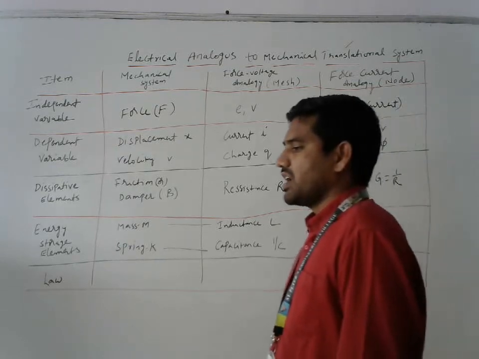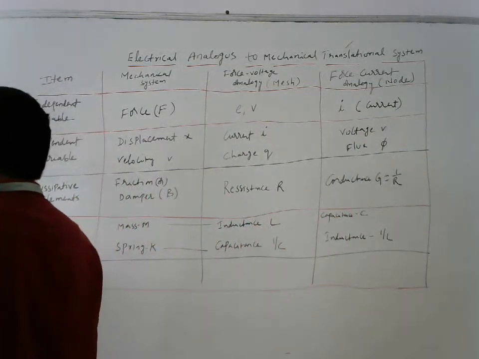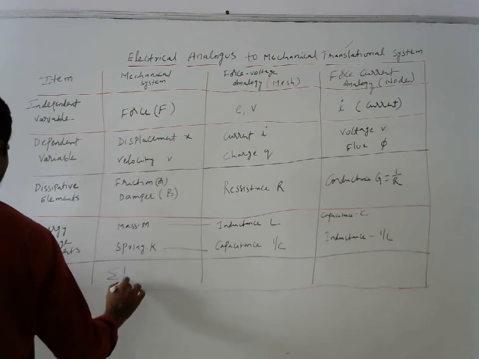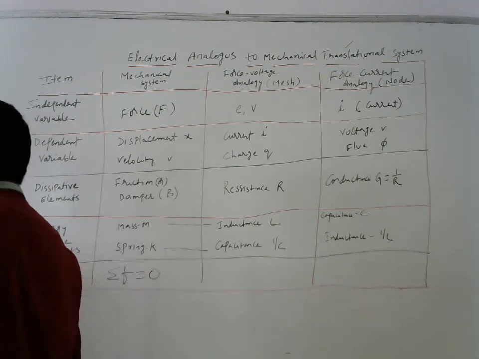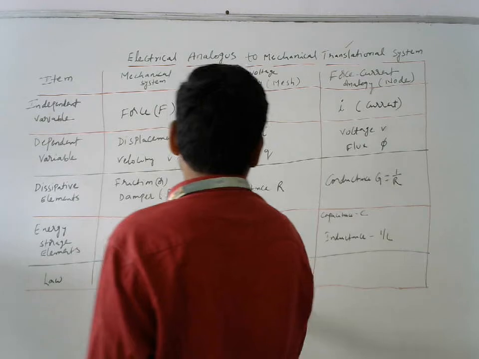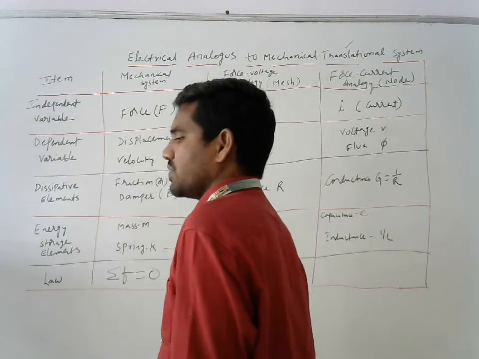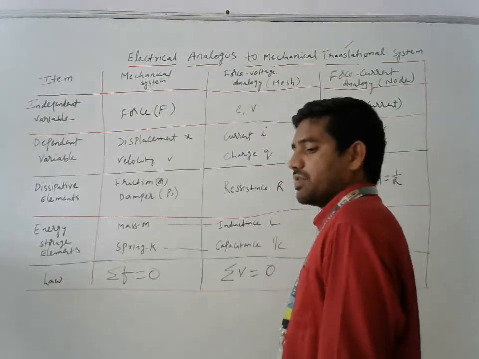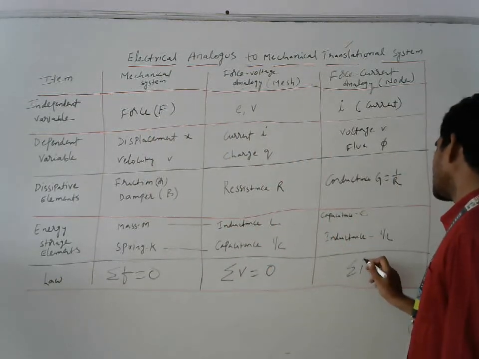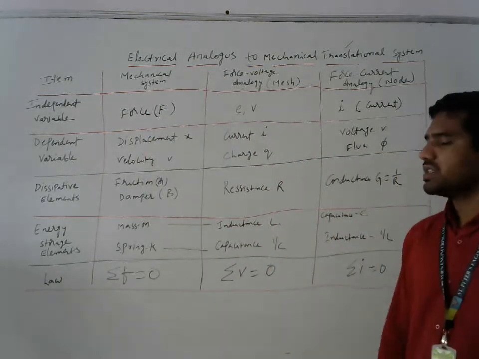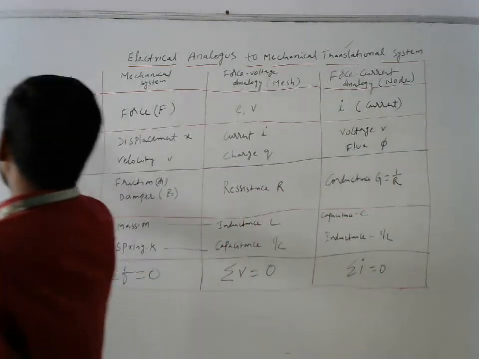Which law are we going to use? Sigma F is equal to 0. The summation of total forces will be equal to 0. That is Newton's law. Here, Kirchhoff's voltage law: total voltage will be equal to 0. And here we are going to use Kirchhoff's current law, sigma I equal to 0.